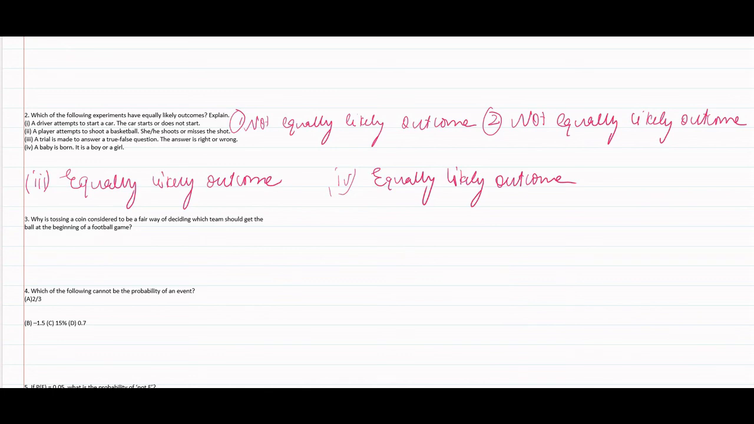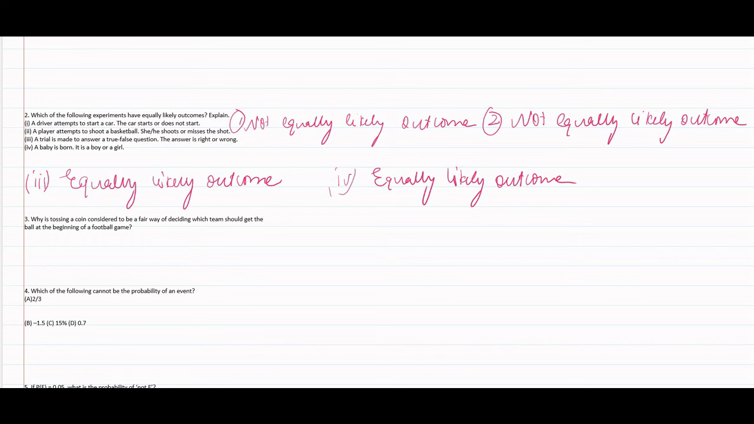So we are aware that a coin has only two sides. If it is tossed, it will give a result of either head or tail. It has no chance of falling on an edge. So the tossing of a coin is fair because either it will give a head or a tail, and it is an equally likely outcome. So both the teams get a chance to take the ball for beginning the game.